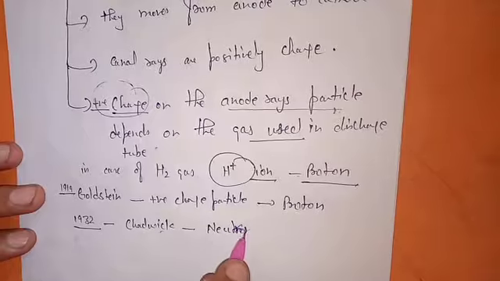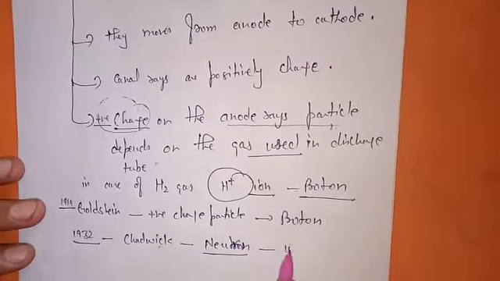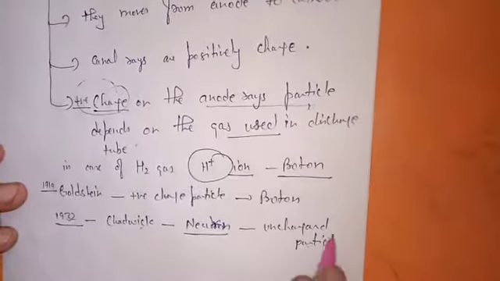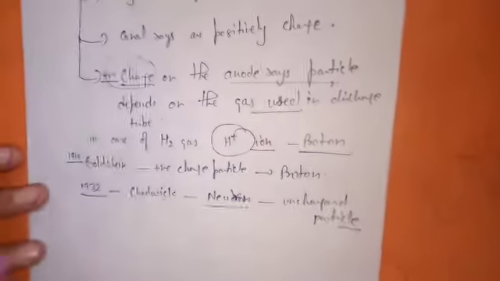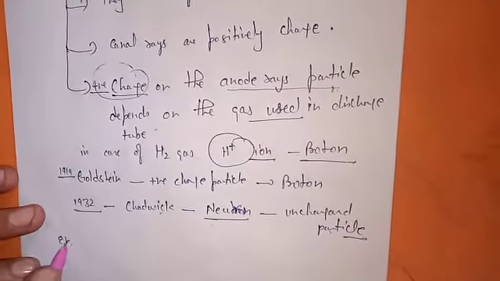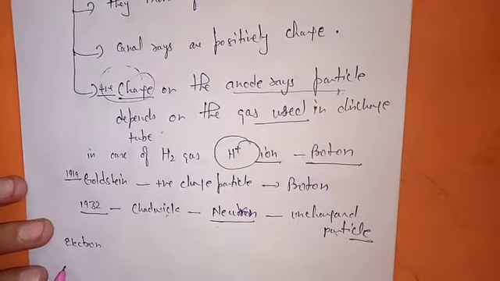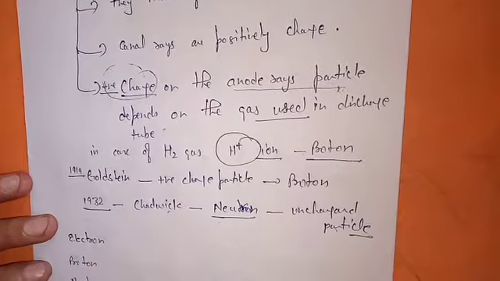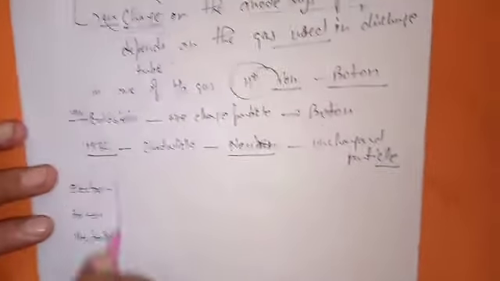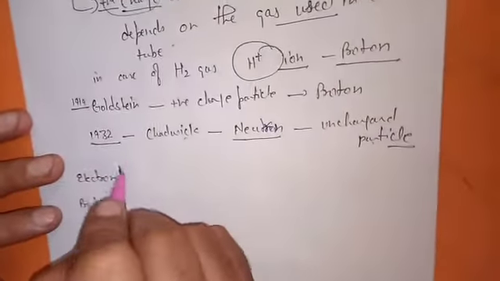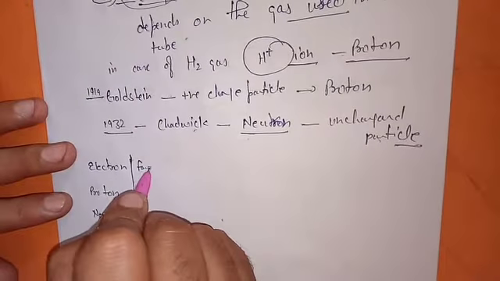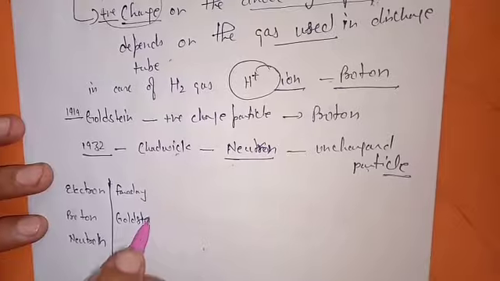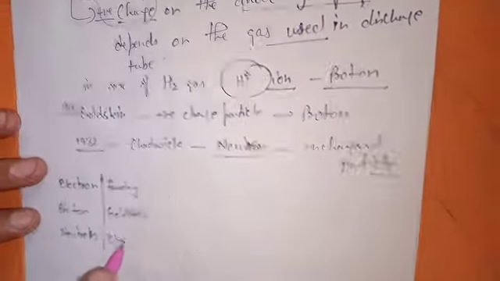The neutron is an uncharged particle present in the atom. So far, three things: the first one is the electron, the second one is the proton, the third is the neutron. Who discovered them? Electron, we will say Faraday; proton, Goldstein; neutron, Chadwick.